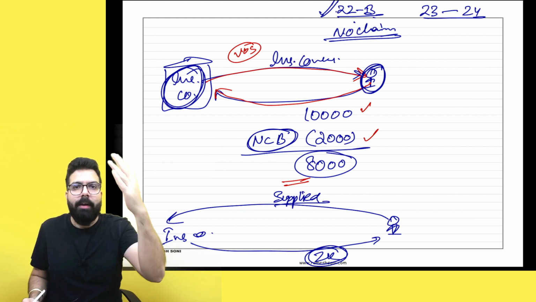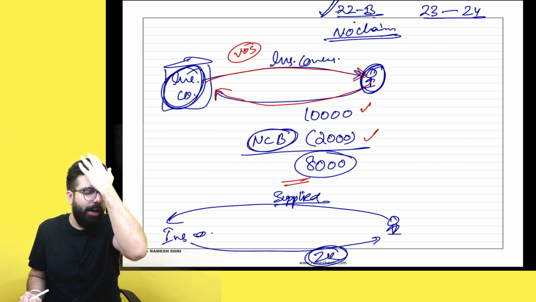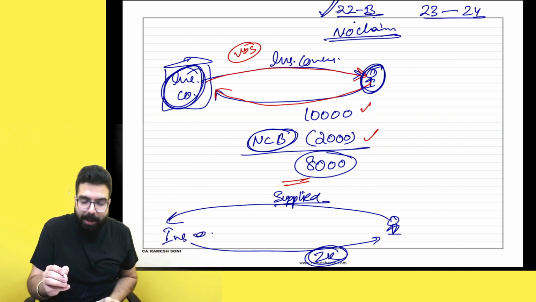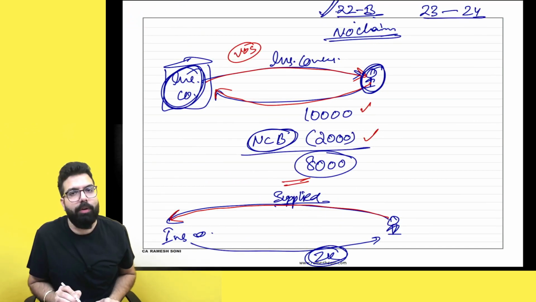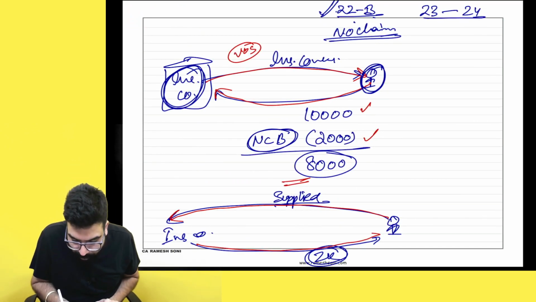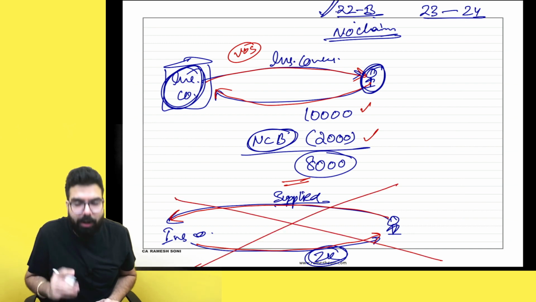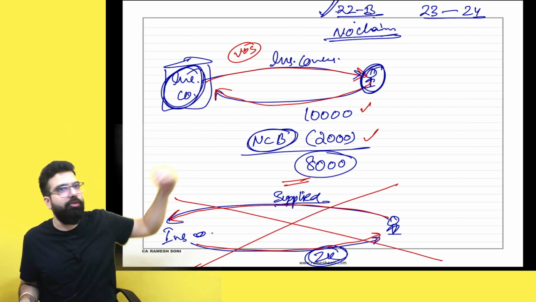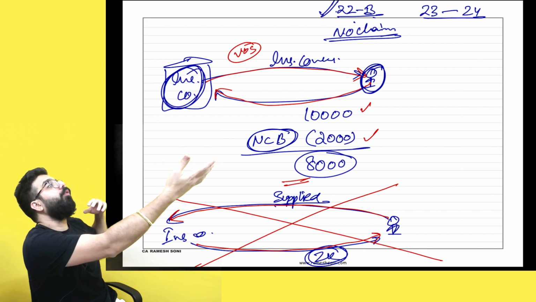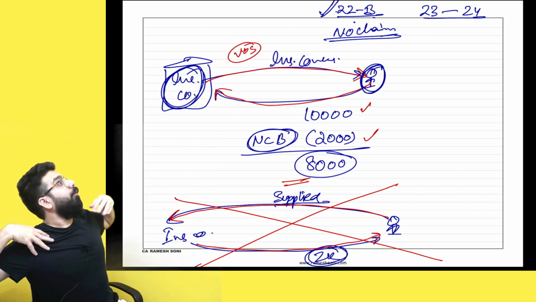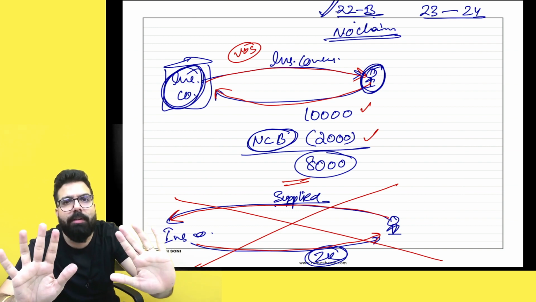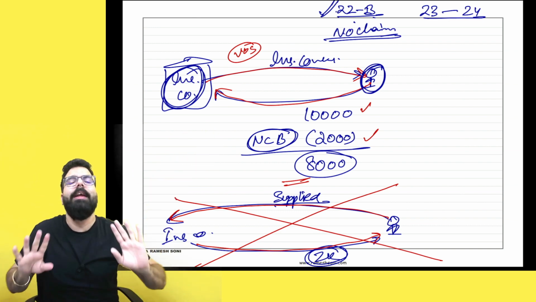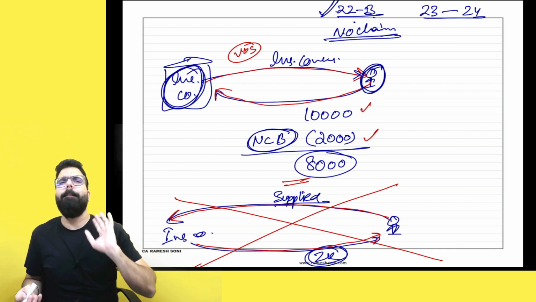Here CBIC came and told, hey officer, relax. There is no service provided by the insured to the insurance company for which the insurance company gave 2,000. It is not a service provided by the insured to the insurance company, saying I refrain from launching a complaint and hence you pay me 2,000 rupees. There is no service supplied by the insured to the insurance company. Instead, it is simple over here.